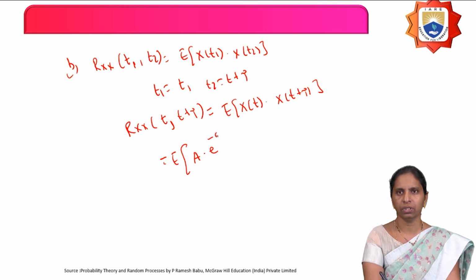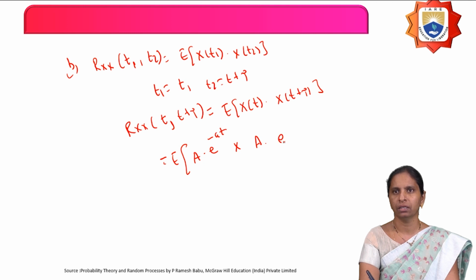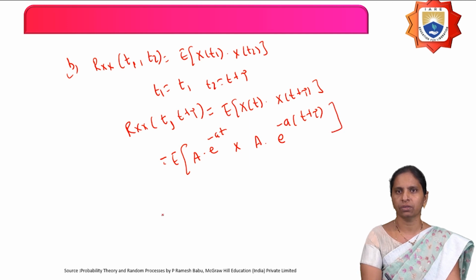What is x of t? A into e power minus at. And x of t plus tau is just replacing t by t plus tau, so x of t plus tau is A into e power minus a into t plus tau. That equals the expectation of A square into e power minus at into e power minus a into t plus tau.